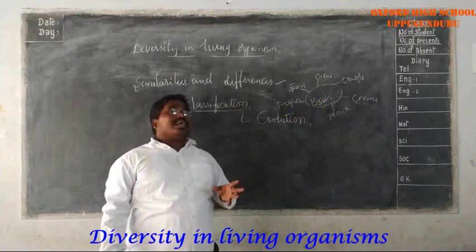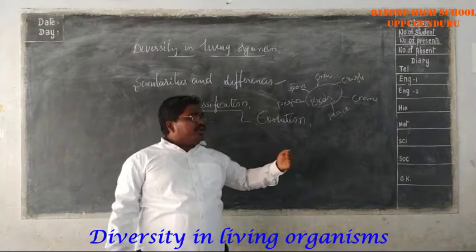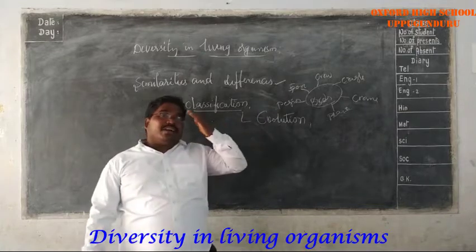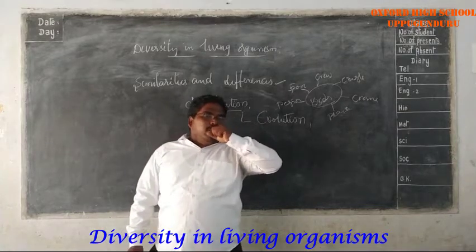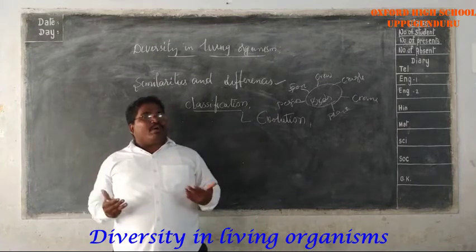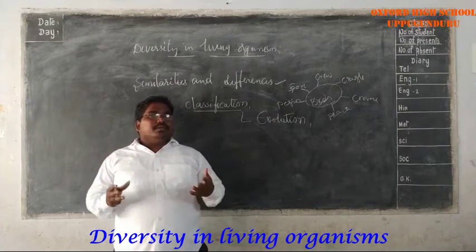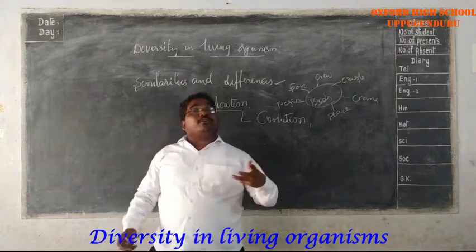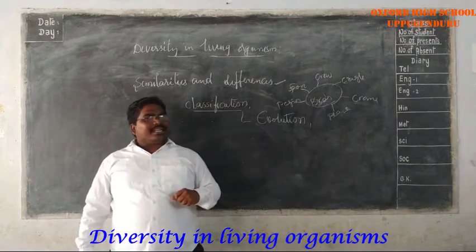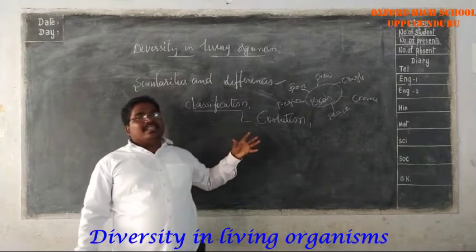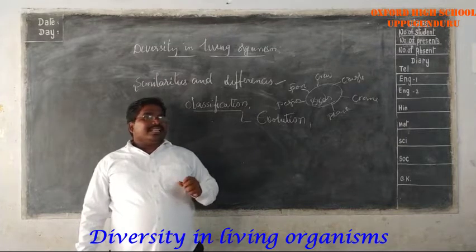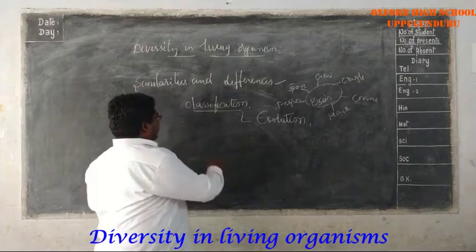So classification is closely related with evolution. I already told you that evolution is the process of acquiring changes. During this process, different types of organisms adapted. The organisms acquired different types of variations to live better in their habitats. Do you understand that? What is the main purpose of having the variations? Okay, now I already told you about these variations.